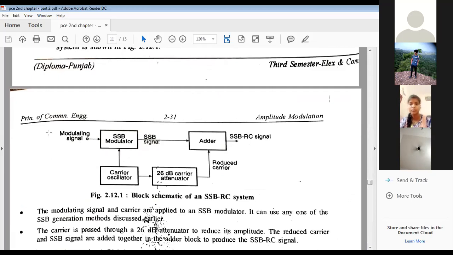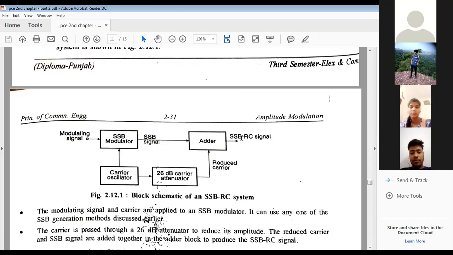This is the single sideband reduced carrier system. It has four major blocks. First one is the modulating signal, which contains information. This we have to feed to the SSB modulator along with the full carrier. This SSB modulator consists of a filter as well. It will generate either an upper sideband or a lower sideband signal, which can be termed a single sideband signal.